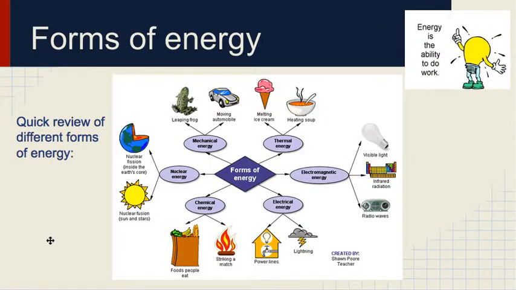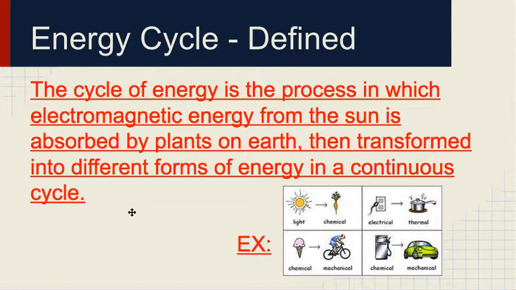Alright, so let's talk a minute quickly about different forms of energy. So as our little light bulb says here, energy is the ability to do work. Again, you might remember that from your physics class if you had physics. So all these different types of energy, you can look at them on your own. We have light, we have radio waves, lightning, power lines, moving, heating things up, okay, the sun. These are all different types of energy, just to review.